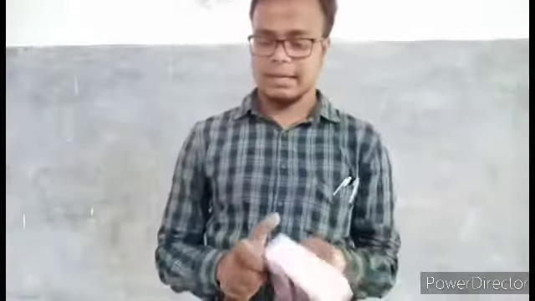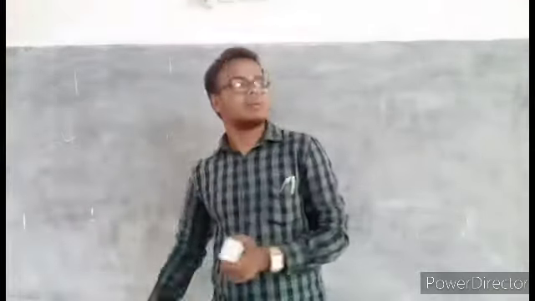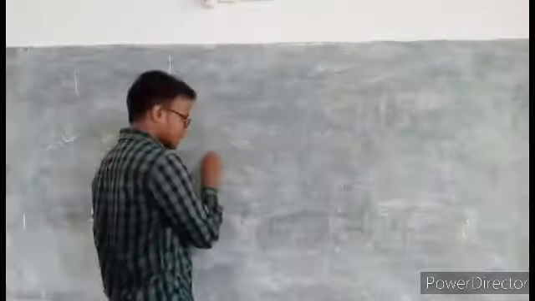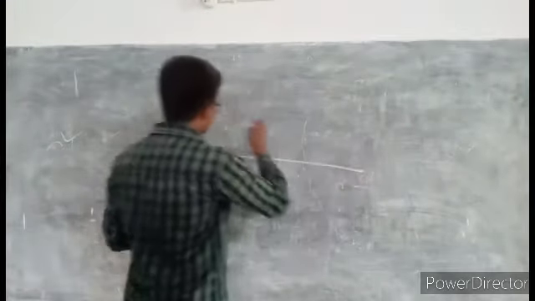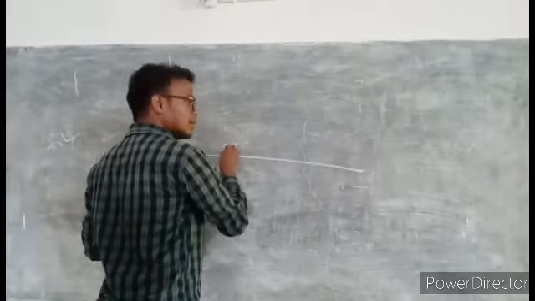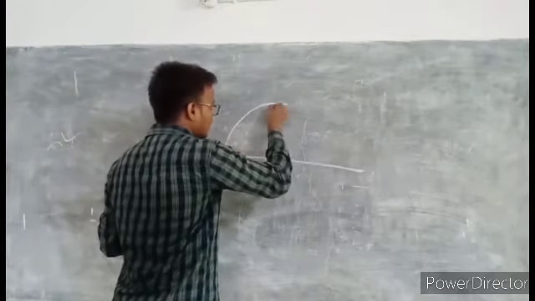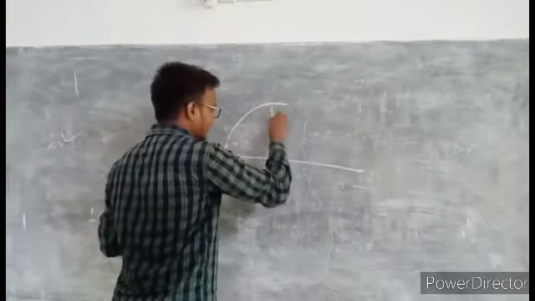Now we will study the conversion of potential energy into kinetic energy. If I throw a stone above the ground, I am standing here and I throw a stone up to some height.